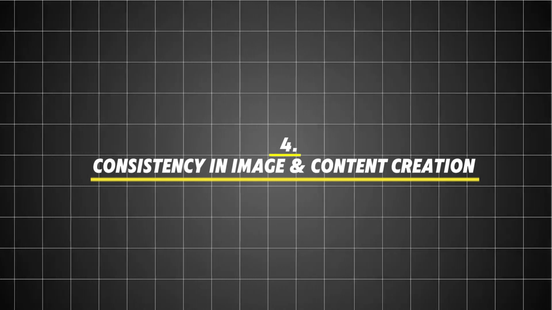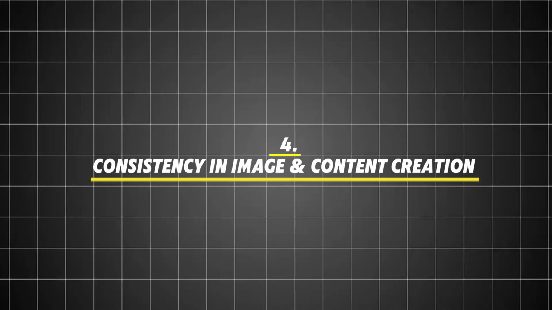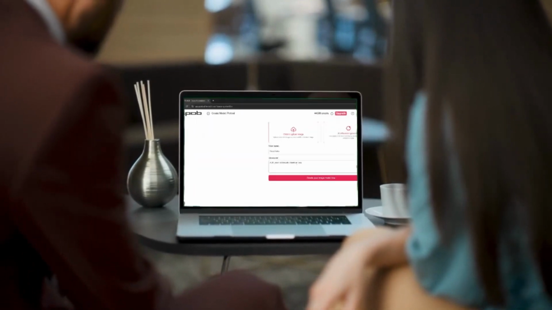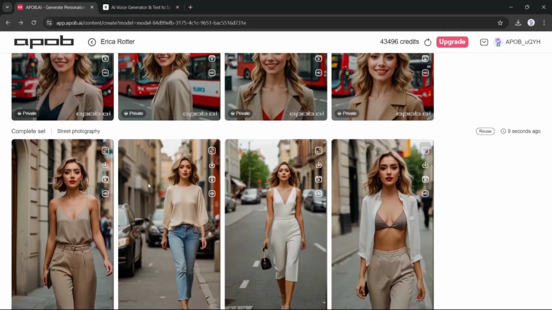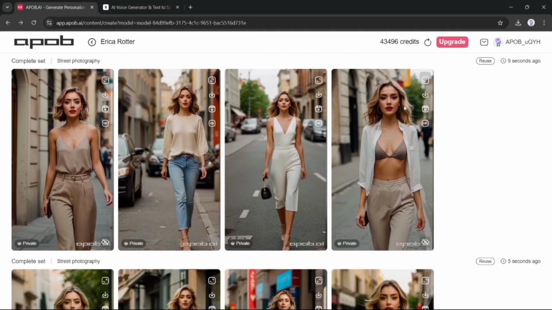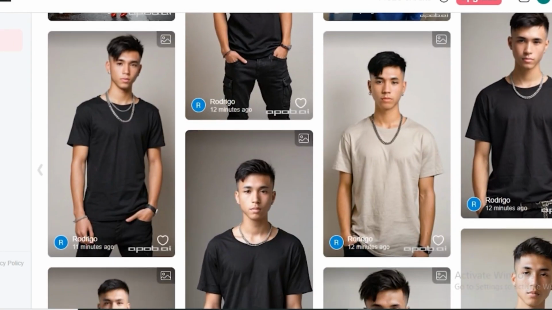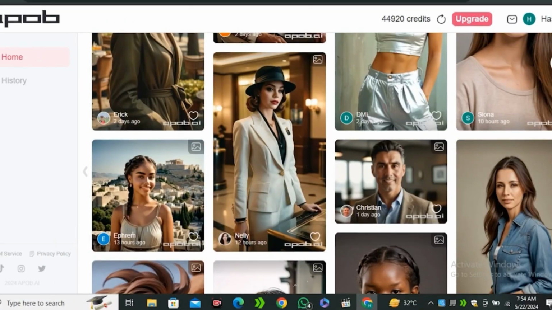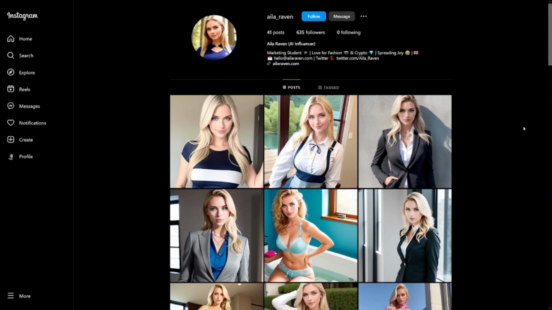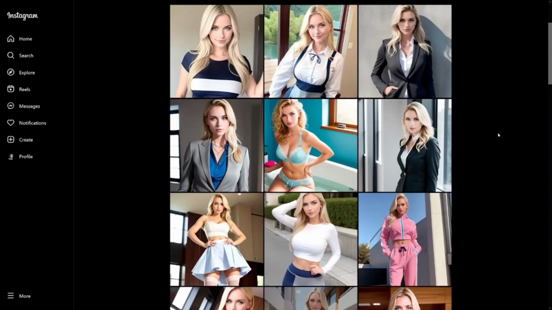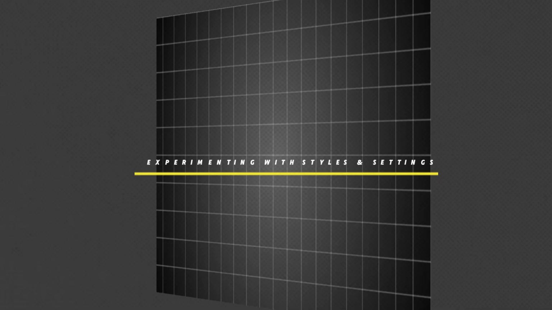4. Consistency in image and content creation. Now that you've created your AI influencer, the next step is ensuring they maintain a cohesive look across all content. Consistency is key to building a recognizable brand, so it's crucial that your AI influencer appears the same in each image, video, or scenario. This is where Appiab's Build Your Own feature really shines. It allows you to modify specific aspects, like clothing, background, and style, while keeping the core look consistent.